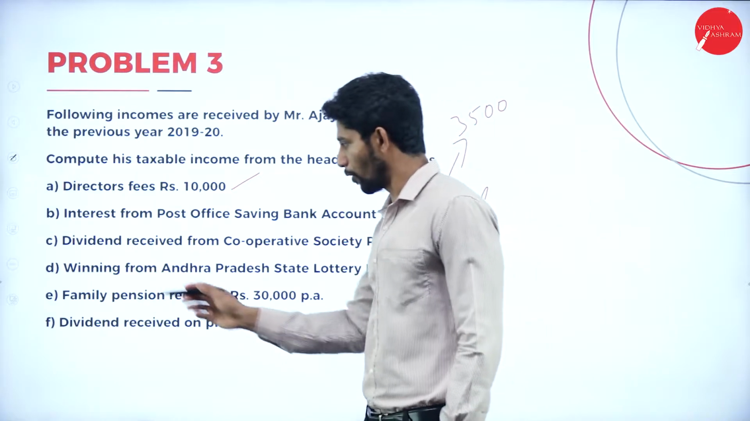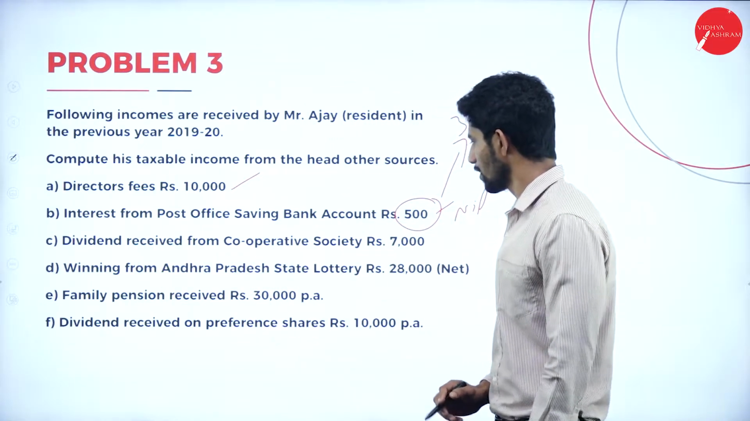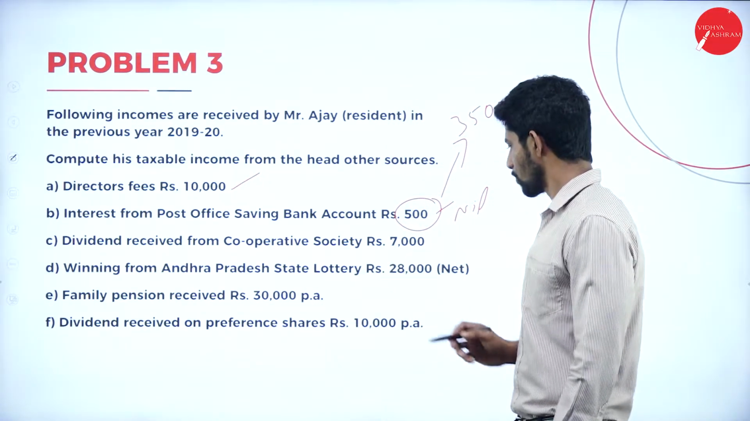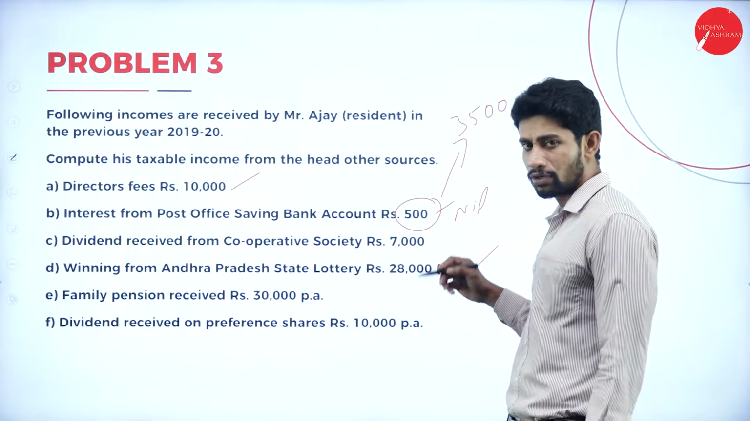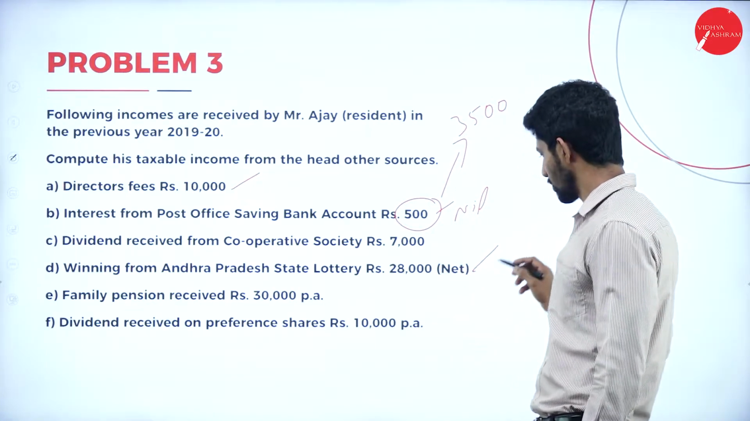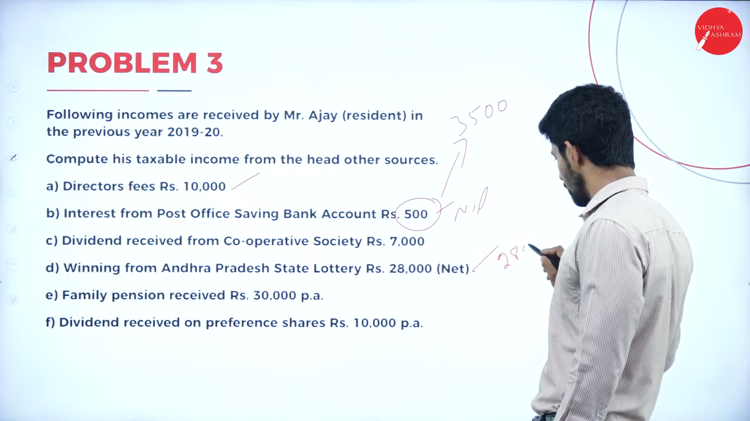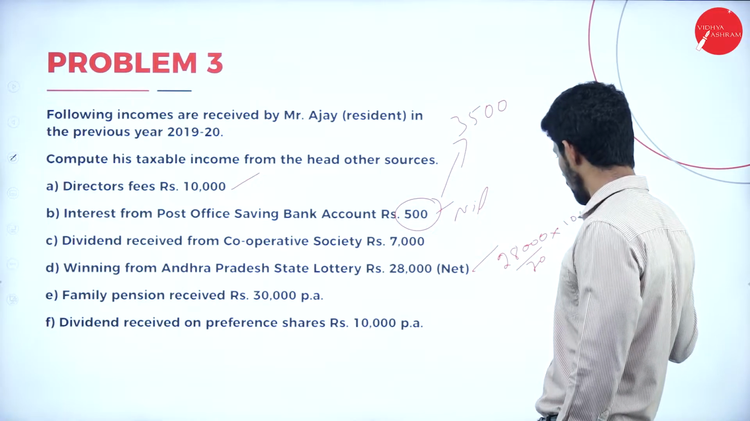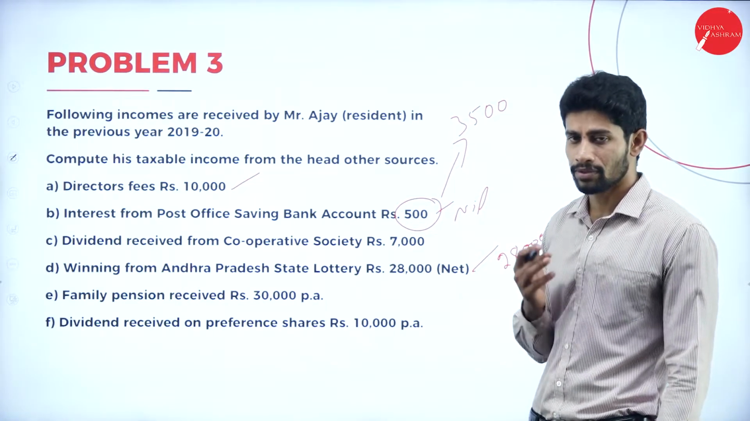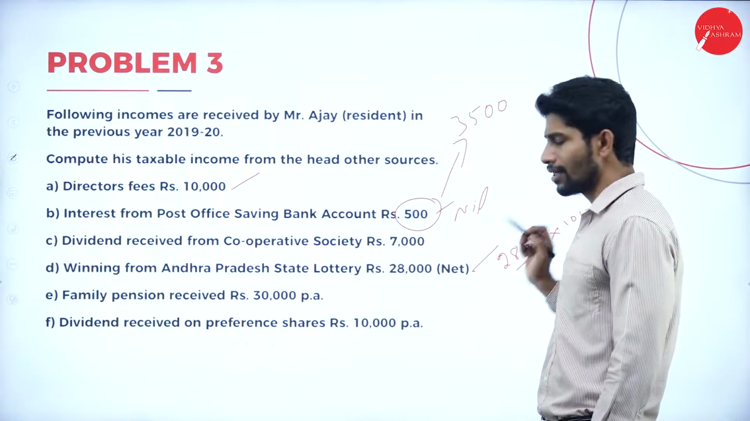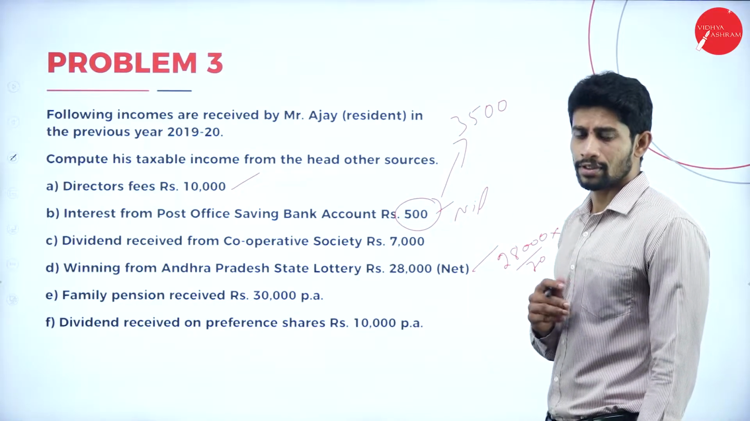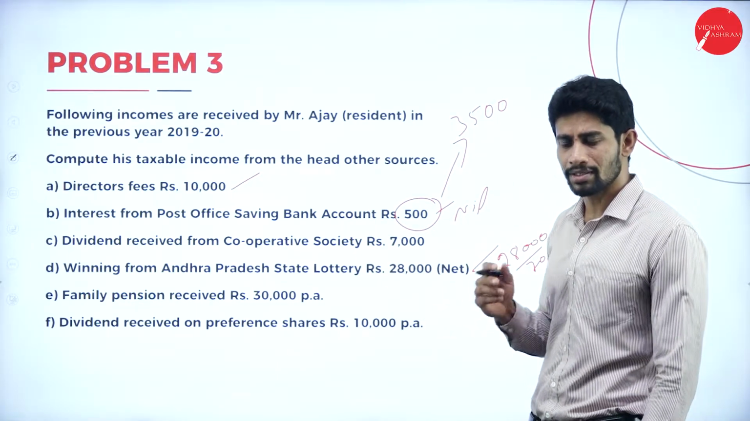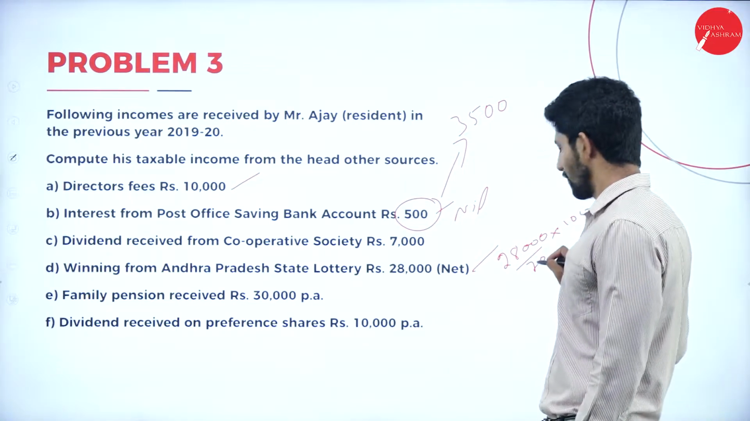So moving on to the third point, dividend received from cooperative society. Next, winning from Andhra Pradesh state lottery, rupees 28,000 net. So we have to make it gross. So how will we make it gross? 28,000 divided by 70 into 100. If you do this calculation, you will get the 100% value. So why have we taken 70% here? We have taken 70% because 30% tax is deducted. From 100%, 30% is deducted. What is the remaining percentage? 70, no? So that's why we are taking 70 here.